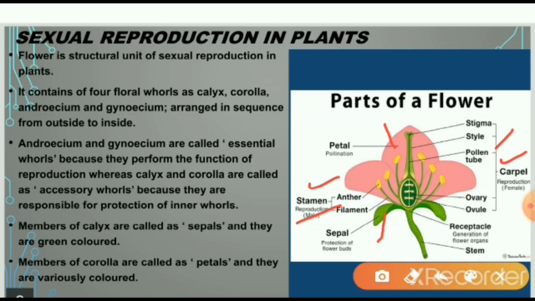Calyx and corolla are called accessory whorls because they are responsible for the protection of the inner whorls. The members of the calyx are called sepals, and they are green in color. Members of the corolla are called petals, and they are variously colored.